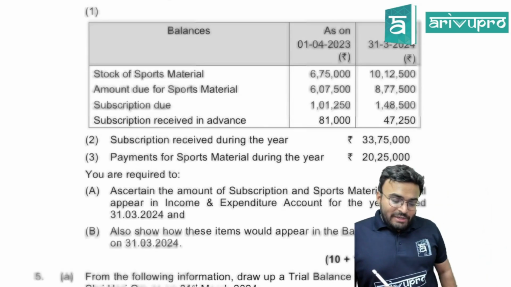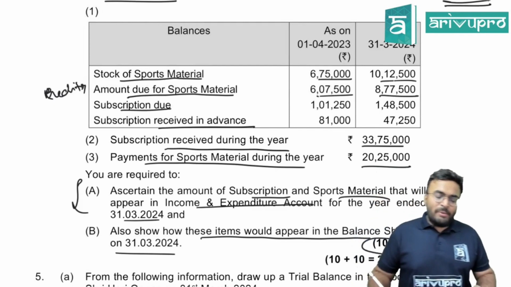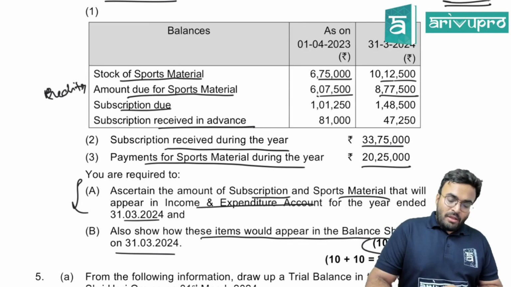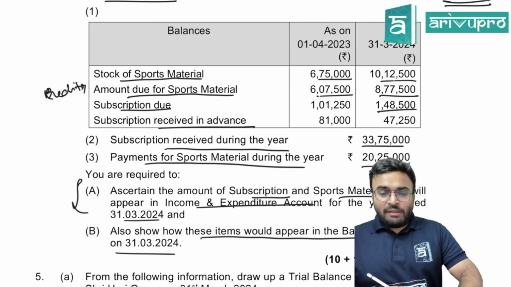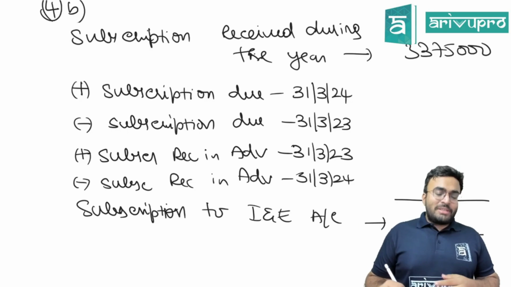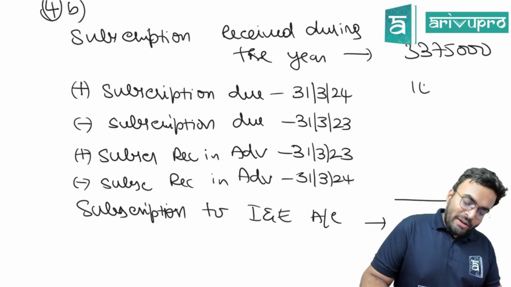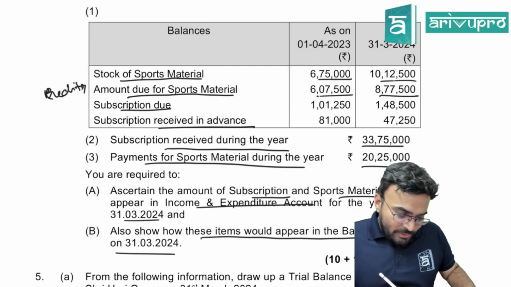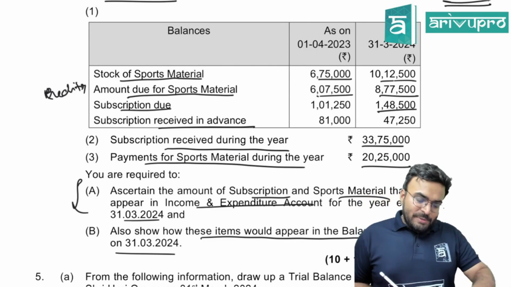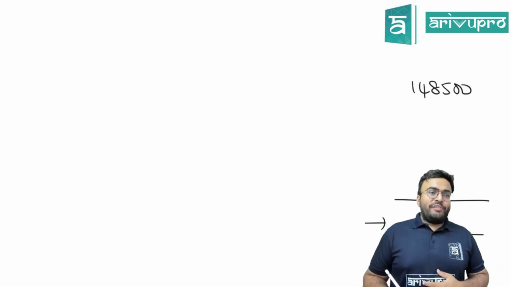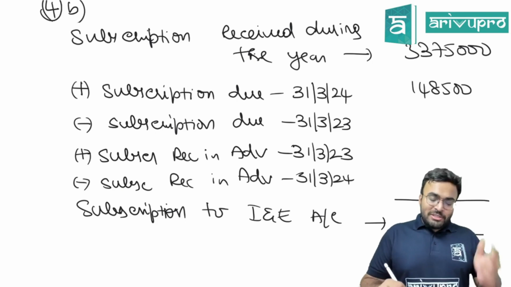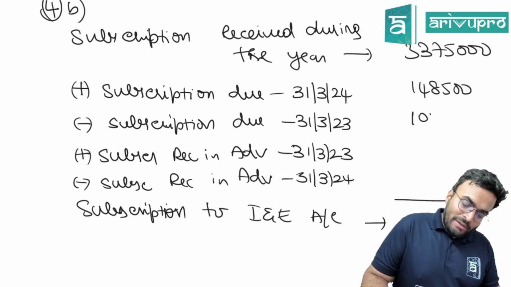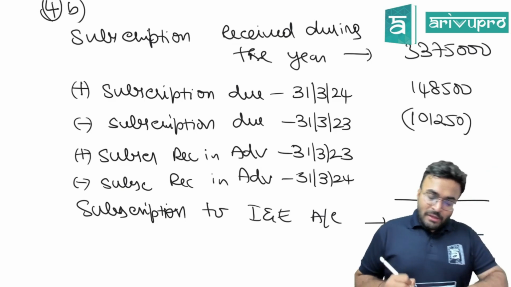Now find and tell me subscription due this year, how much? 148,500. Subscription due this year is 148,500. Subscription due from last year, how much is last year subscription due? 1,01,250. 1,01,250 should be added or subtracted? Subtracted. 1,01,250.